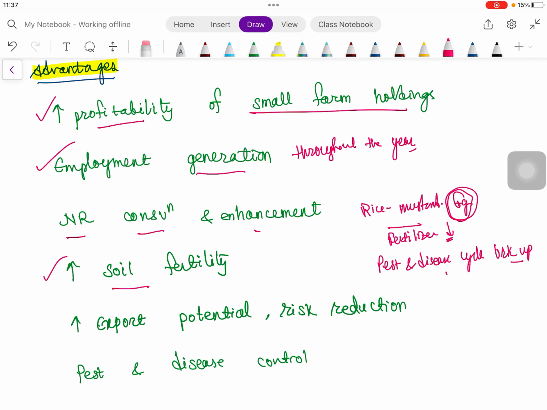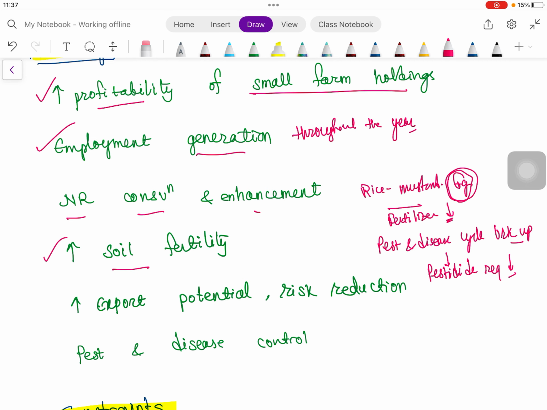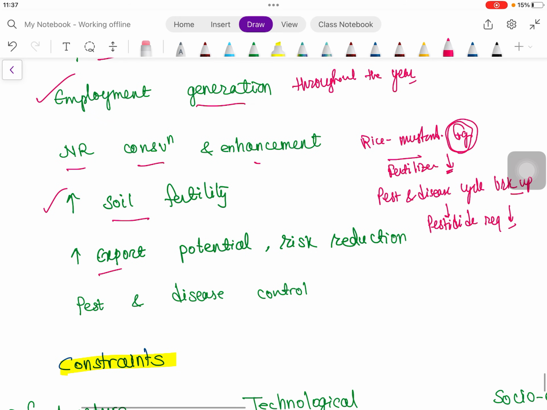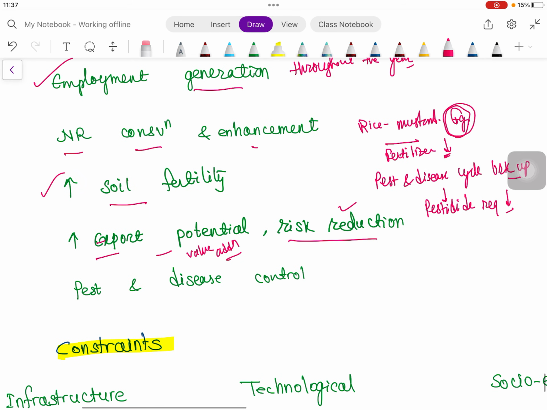So our pesticide requirement is also reduced. Thereby the soil fertility also increases and natural resource conservation also takes place. Then increased export potential, as we have seen in value addition or vertical crop diversification. Risk reduction we have already discussed. Then pest and disease control we have discussed here, as the pest and disease cycle is broken by taking crops